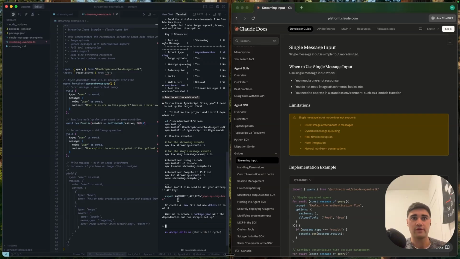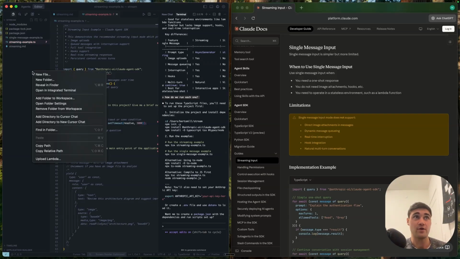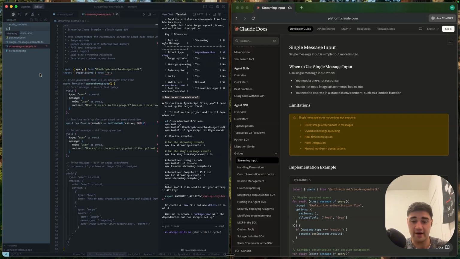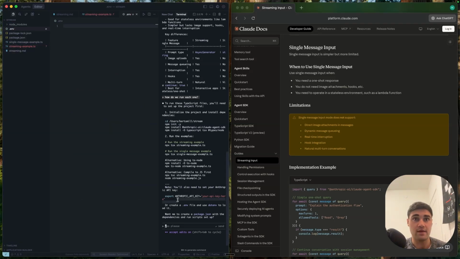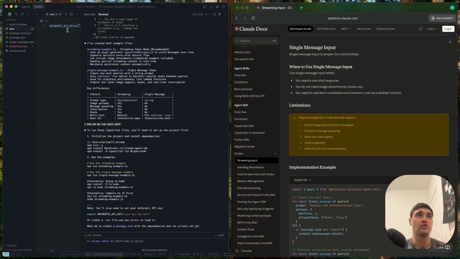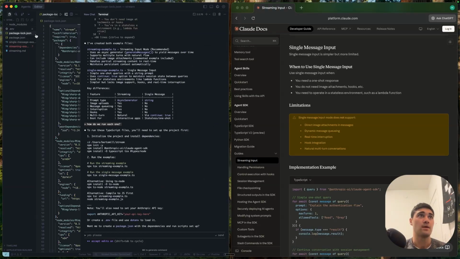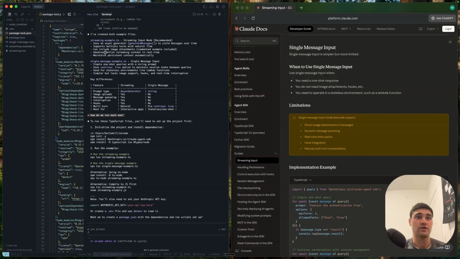So we do have a streaming example, and we're just going to ask it, how do we run each one? So it says here we're going to need to add our Anthropic API key. So I'm just going to go here and create a new file called .env. And I'm going to copy this Anthropic API key here. If you go to Anthropic and you just paste your API key, then you'll be good. So now coming back here, we're all good to run it.